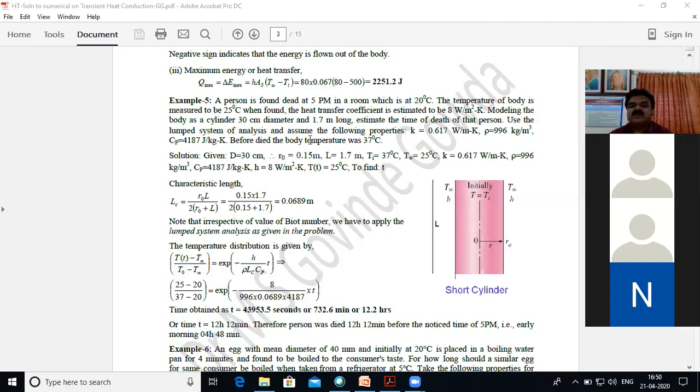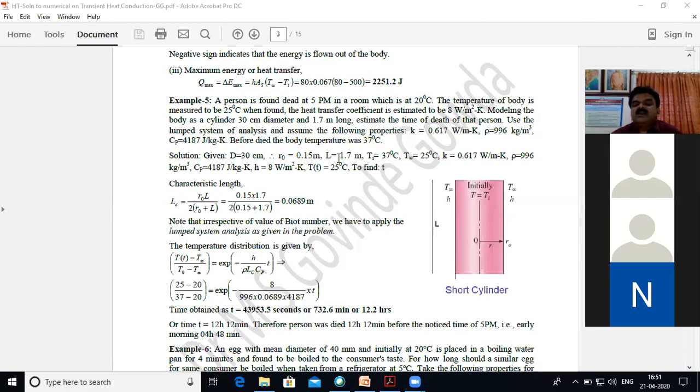Remember that these properties refer to the water properties. Before the person died, the temperature was 37 degrees centigrade, assuming that the person was healthy. The normal temperature of a healthy person is 37 degrees centigrade, so that means 37 degrees centigrade is the initial temperature. Therefore the diameter is given.